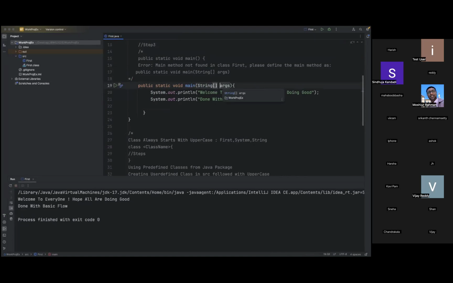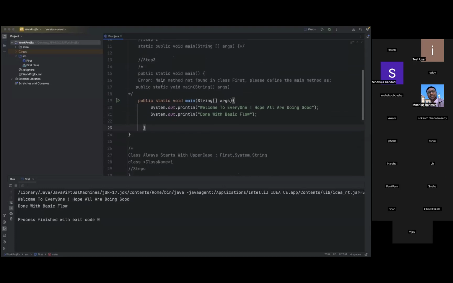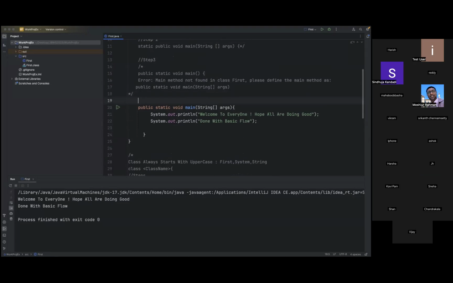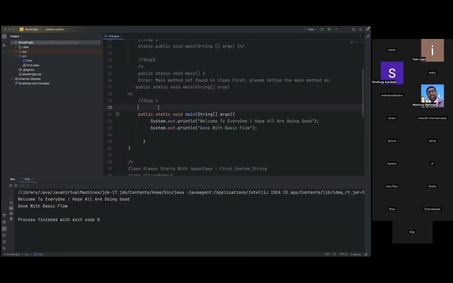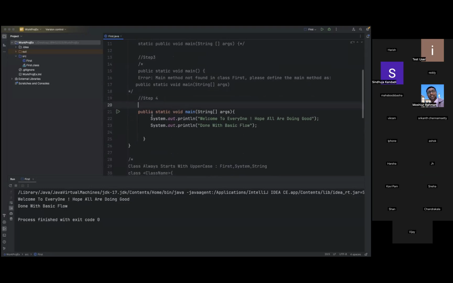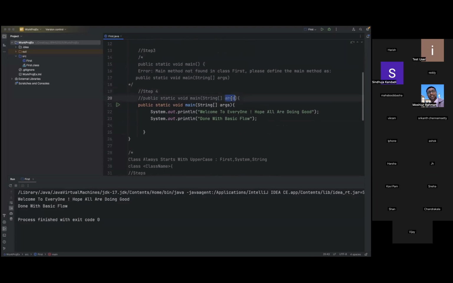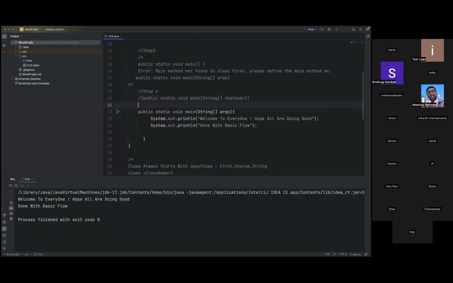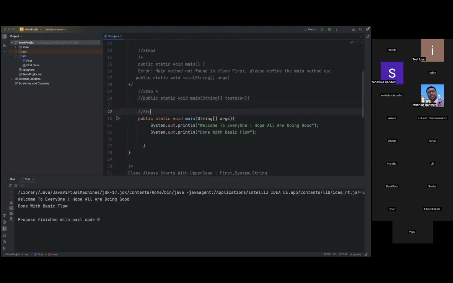Okay, now let us move here. This is one way. Now again, this is step 4, right? Yes, step 4. Let me change this step 4 as test user. Okay, now step 5. So what does it mean by step 5?